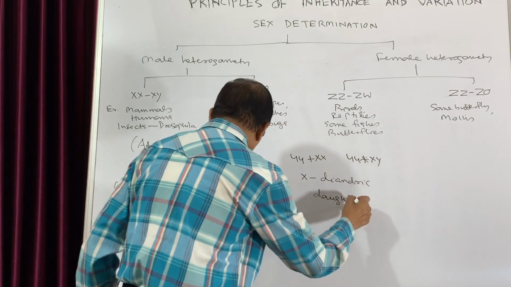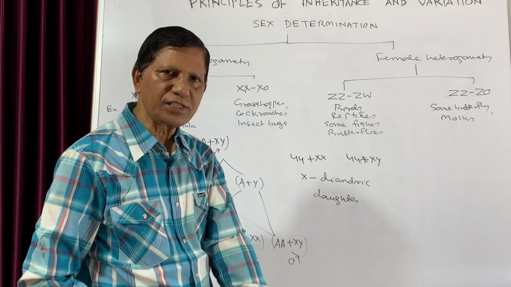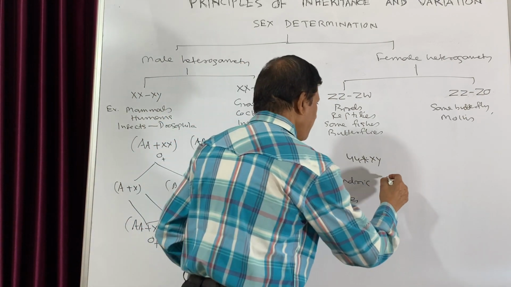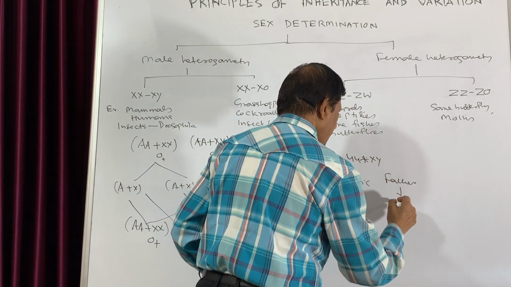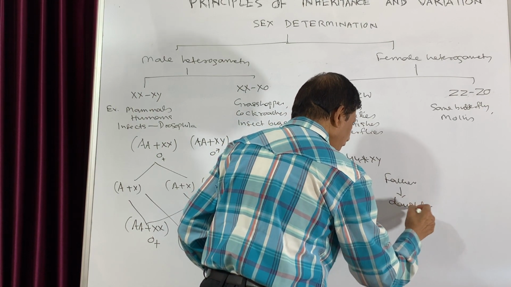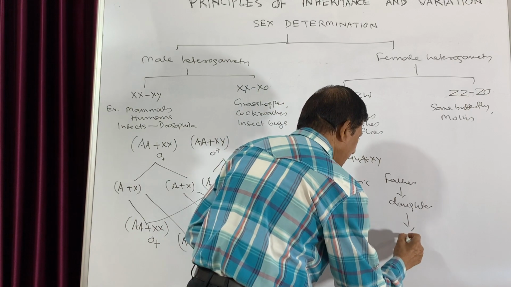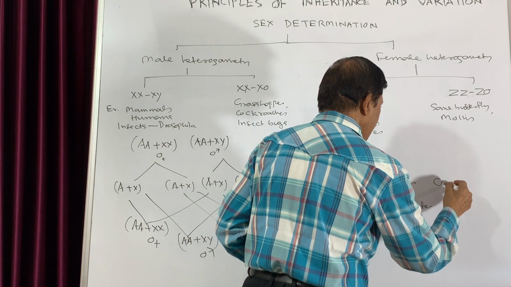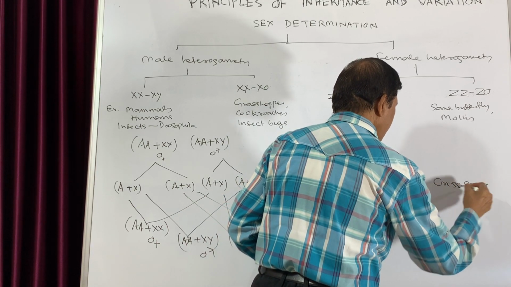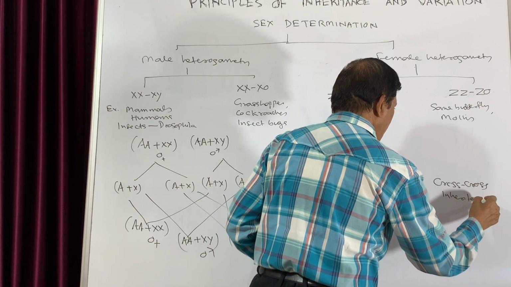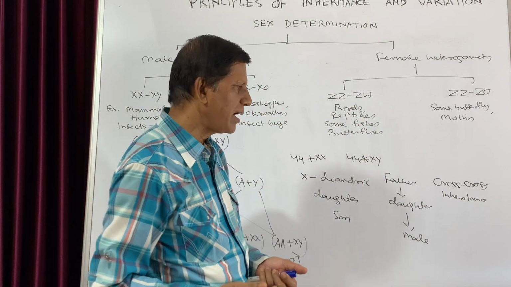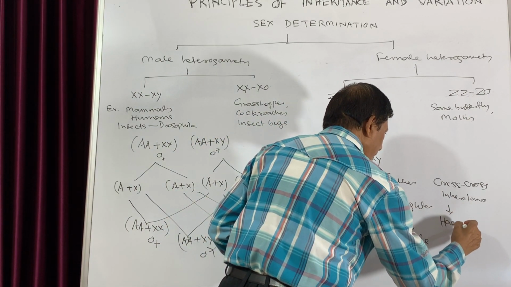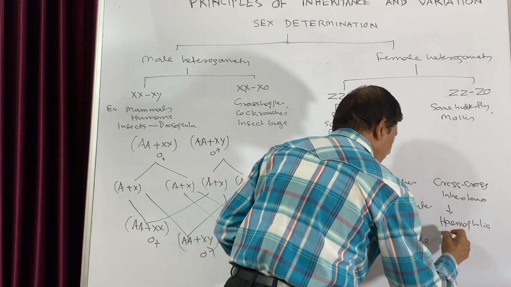That means the X chromosome of the father will go to the daughter, and from the daughter again it can be inherited by the next generation, which will be a son. That means from the father it moves to the daughter, and from the daughter again it can move to another male child. So this type of inheritance is known as criss-cross inheritance. The common examples are hemophilia and color blindness.